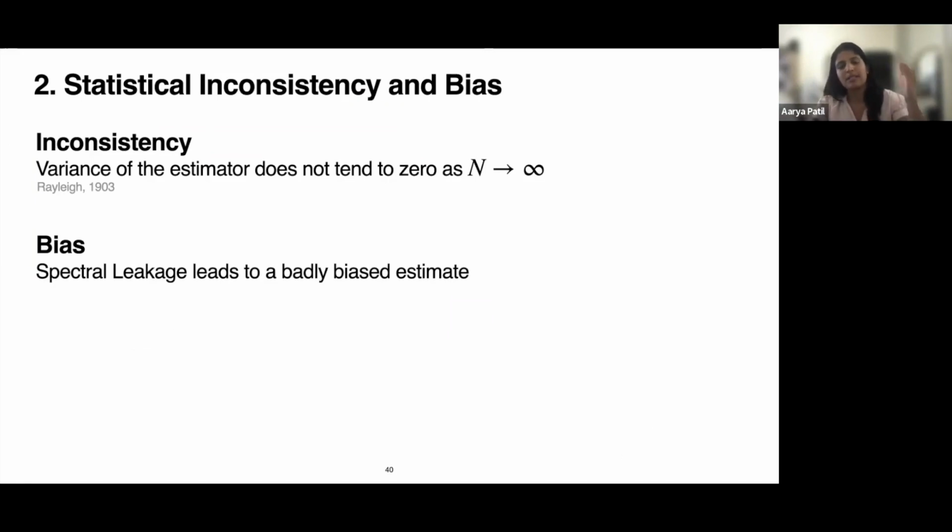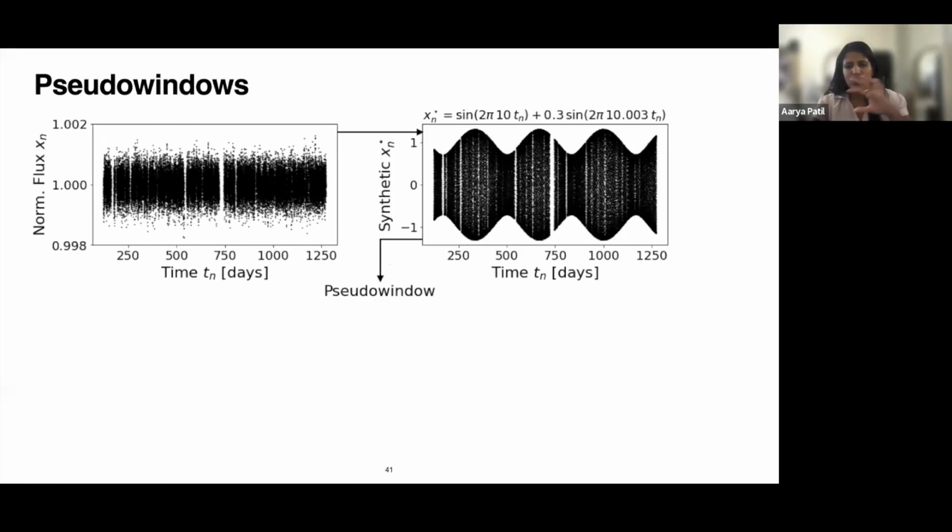That means that no matter how many samples you have, your periodogram estimate is going to be noisy. The second part is about bias. That means there's leakage of power from one frequency to another, or spectral leakage, which leads to a biased estimate. To show you how this works, I'm going to use something called pseudo windows.